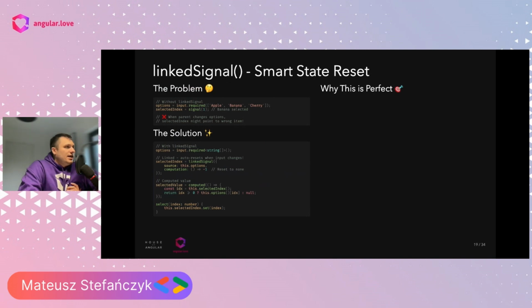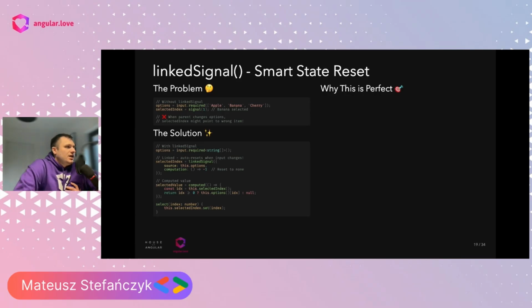And there is another API called linked signal, so smart state reset. It's very similar to the computed, but computed has this kind of restriction that we cannot directly set the value for the computed, right? So the computed value is coming from the computation of other signals. Here with the linked signal, we have the possibility of computing the value from other signals, but also we can set a value directly to this signal whenever we need it.